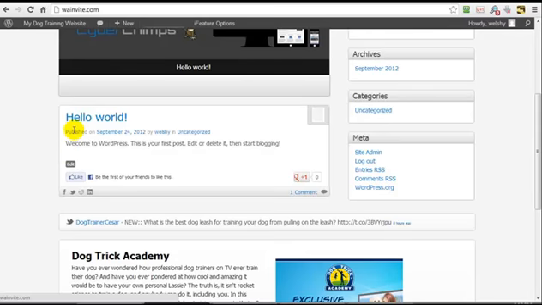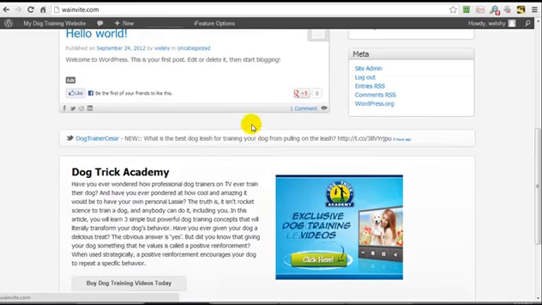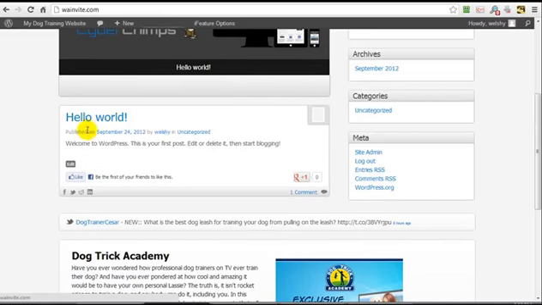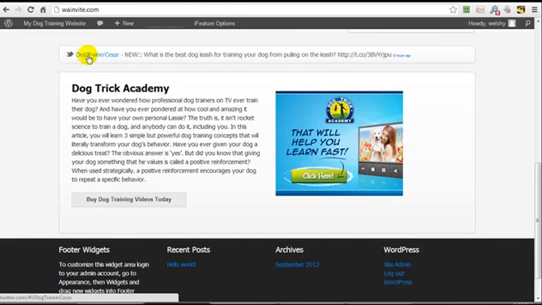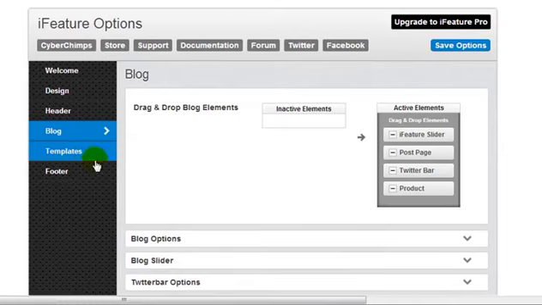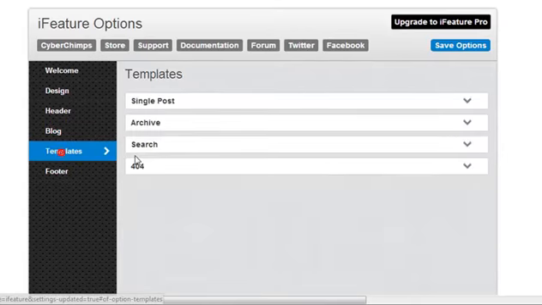And as I mentioned before, you can see when it was published, the author and the category, etc. That's what I recommend you turn off, because I don't think you need to see that. Here we have our latest tweet, and then we have our product. So next we're going to move on to the template options.